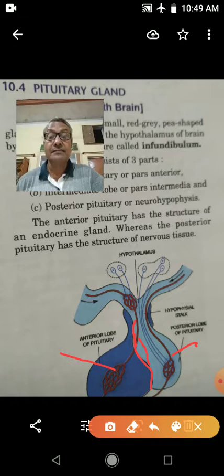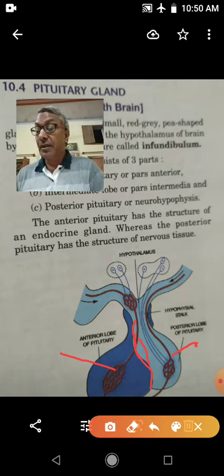Growth hormone, that is somatotropic hormone, stimulates the growth of bone and soft tissue of the body.